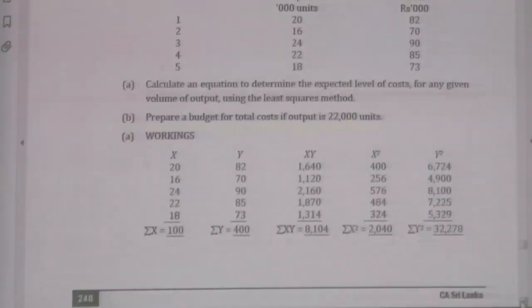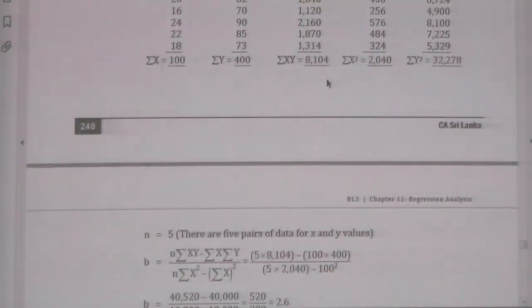Now there is an example as they solved here. Now let's see how they have provided it in the formula.